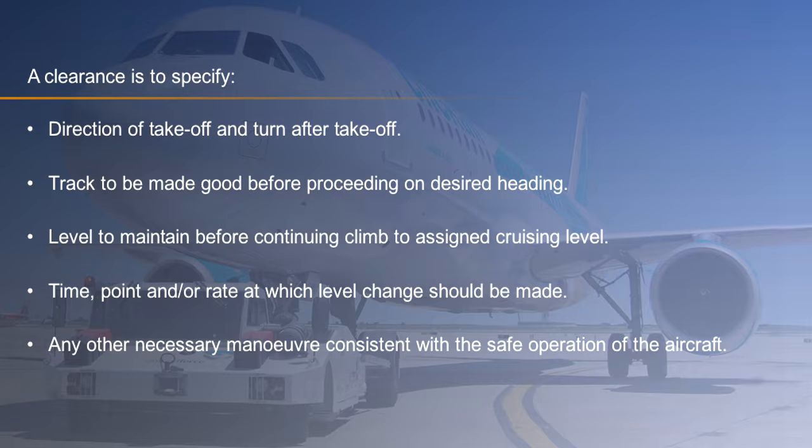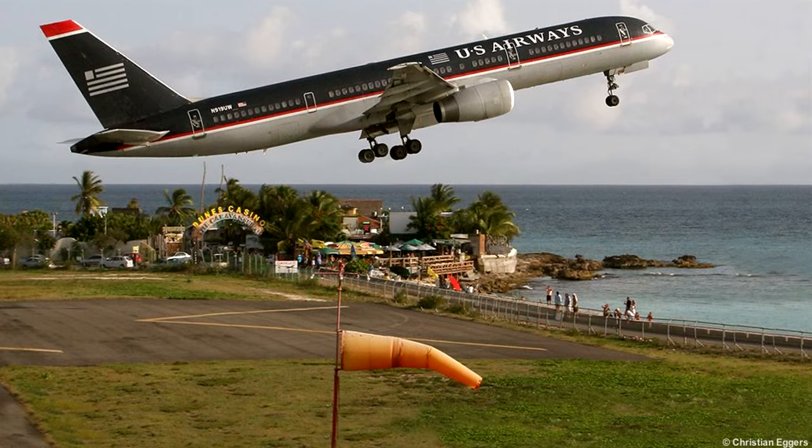For aerodromes with standard instrument departures, SIDs, the clearance will usually be of the cleared via type we have come across before. Departing aircraft may be expedited by suggesting a takeoff direction which is not into wind. It is the responsibility of the pilot in command to decide between making such a takeoff and waiting for a normal takeoff in the preferred direction.